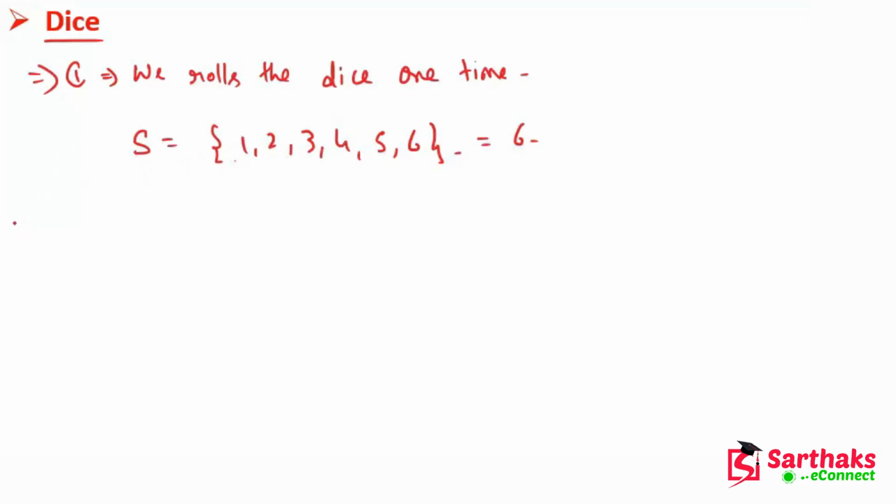Now the second case is very important. The second case is when we roll a dice 2 times.